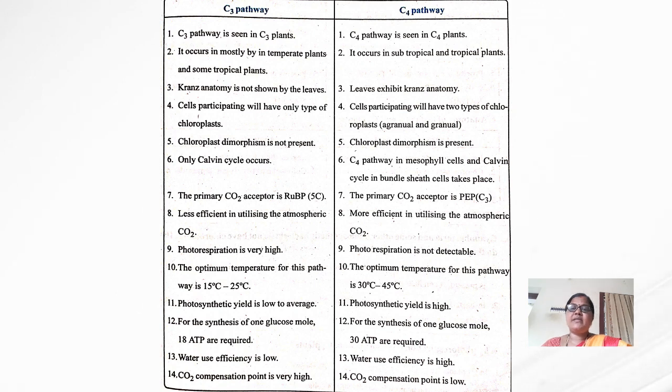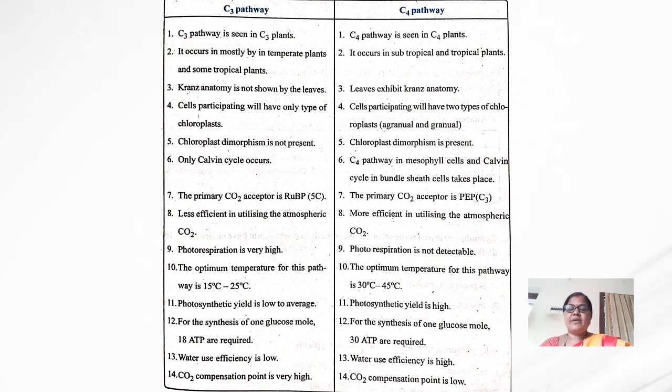So once again, I will repeat the differences between the C3 and C4 pathways. The C3 pathway occurs only in the C3 plants, and the C4 pathway occurs only in the C4 plants. The C3 plants occur mostly in temperate regions and some in the tropics. The C4 pathway occurs in subtropical and tropical plants. In the C3 pathway, Kranz anatomy is not seen in the leaves, and in the C4 pathway, Kranz anatomy is shown by the leaves.